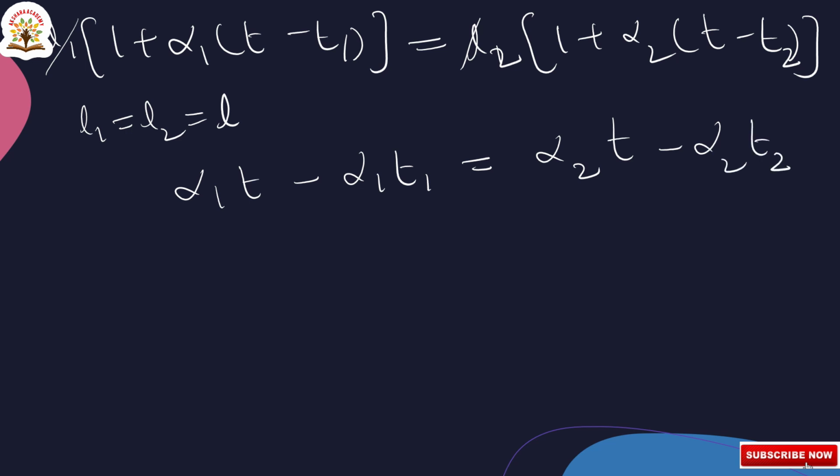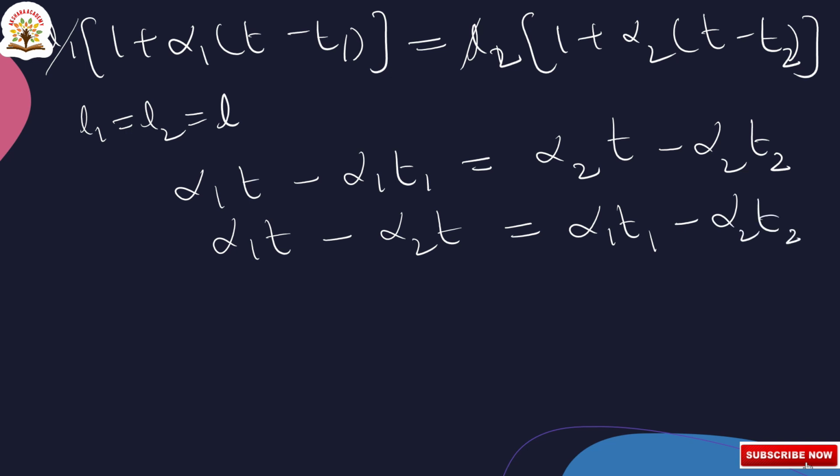Alpha 1 T minus, taking this side, alpha 2 T is equal to alpha 1 T1 minus alpha 2 T2, because moving this side minus becomes plus. Taking T as common, we are writing the formula T is equal to alpha 1 T1 minus alpha 2 T2 by alpha 1 minus alpha 2.